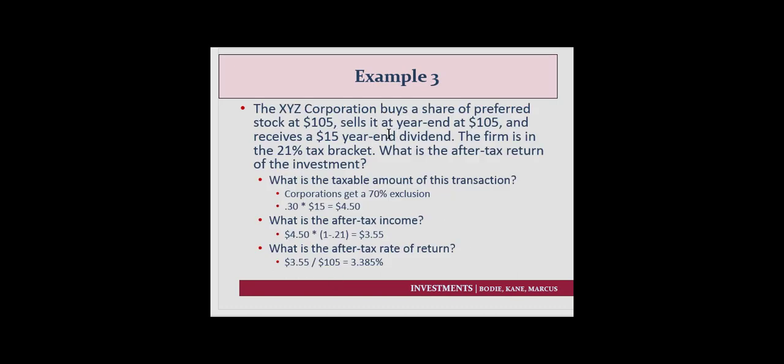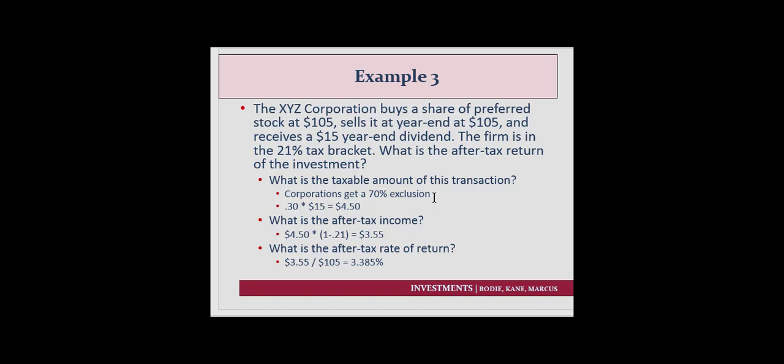A corporation buys a share of stock at $105. It sells at the end at $105. It receives a $15 year-end dividend. The firm's in the 21% tax bracket. So what is the after-tax return of this investment? The important part of this question is, what rate of return do corporations pay on the dividends from other corporations? Corporations get a 70% exclusion.